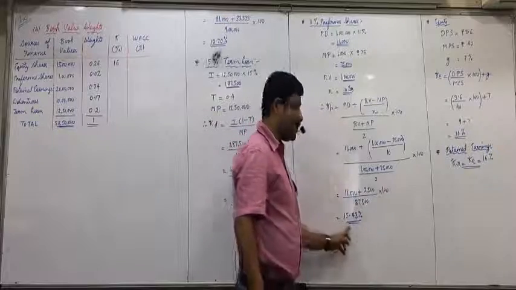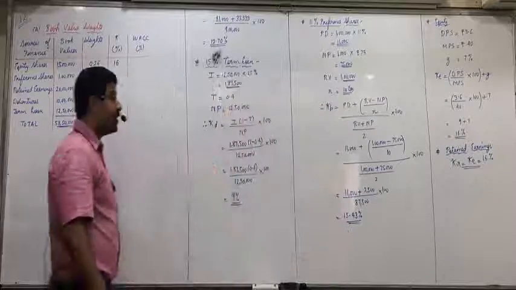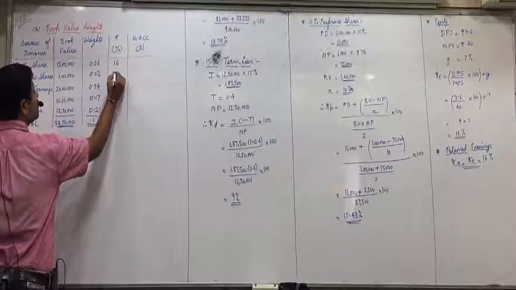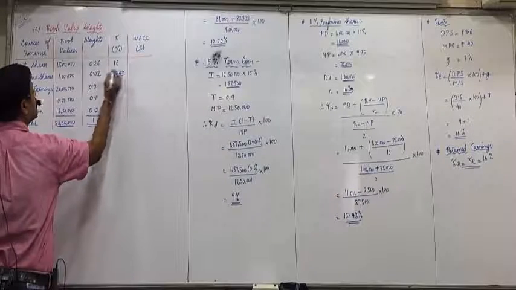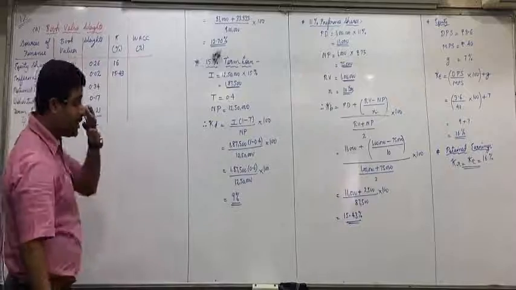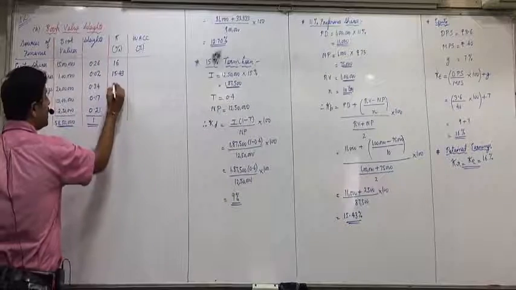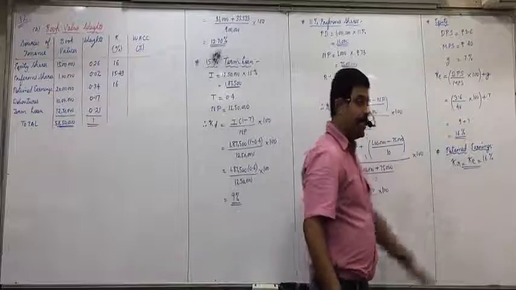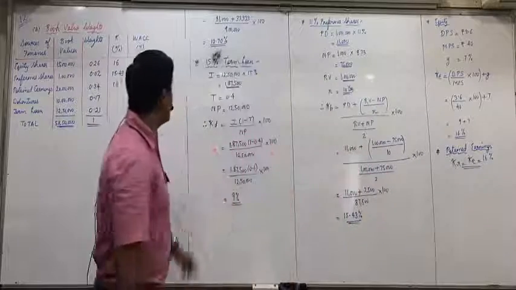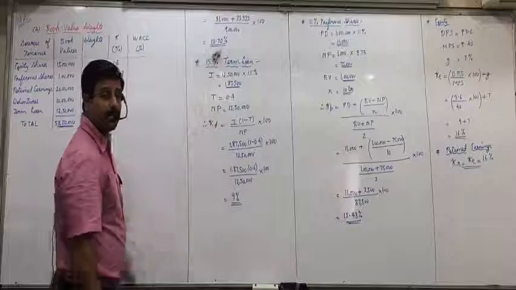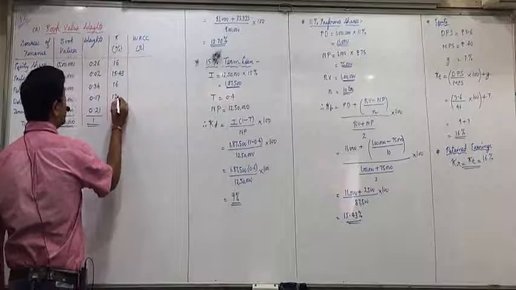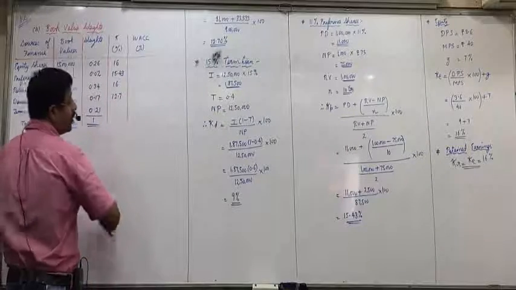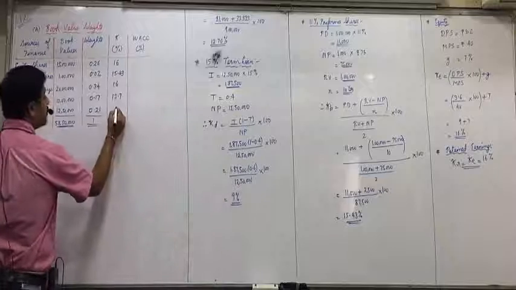Cost of preference shares we got 15.43%. Then retained earnings is same as cost of equity again, 16%, the last one. Okay. Then debentures is 12.7%, first item what we obtained. Term loan we got 9%.